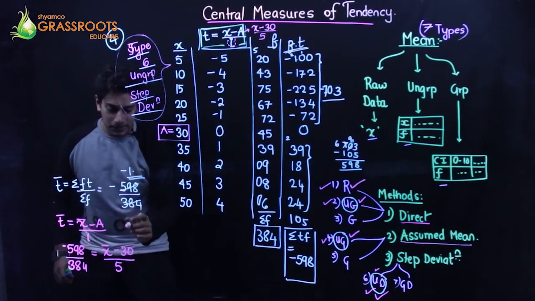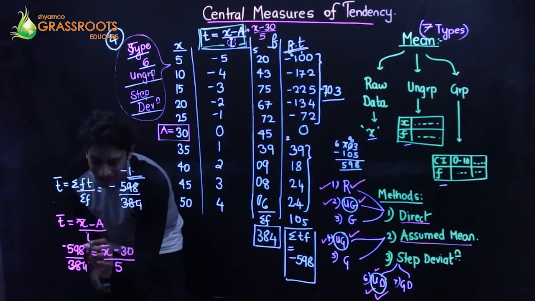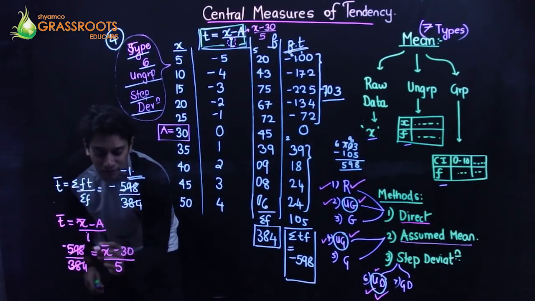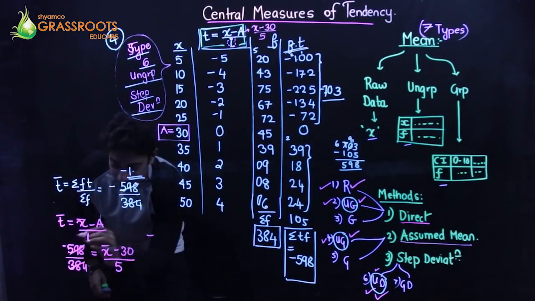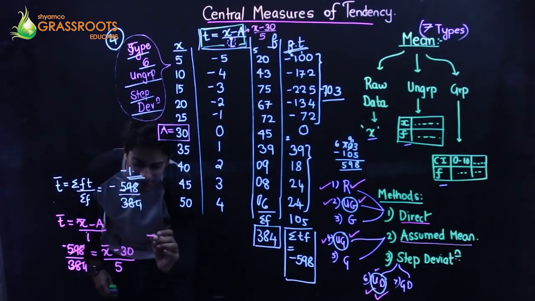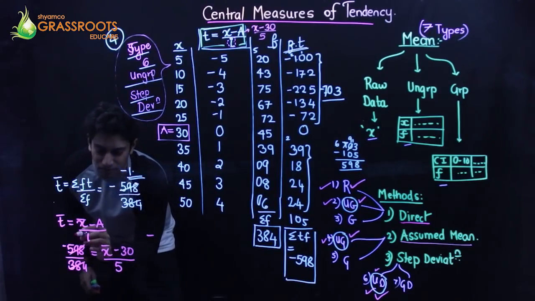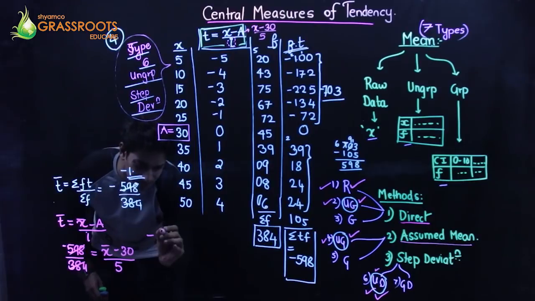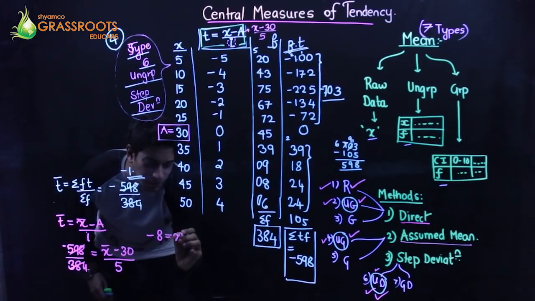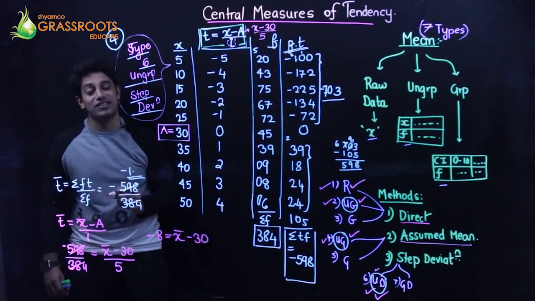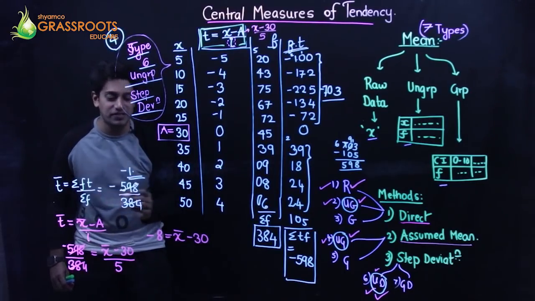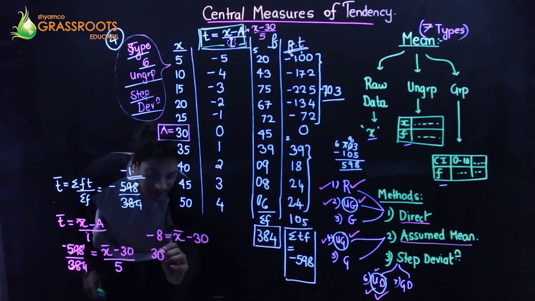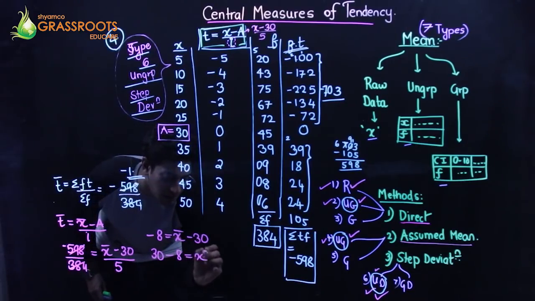So when you cross multiply the 5, you will get minus 1 point something, minus 8 is equal to X bar minus 30. It will be minus 7 point something, which is rounded off to the nearest number, which is minus 8. Get the 30 on this side. 30 minus 8 is X bar. So X bar is 22.